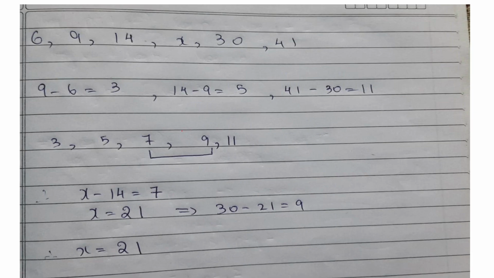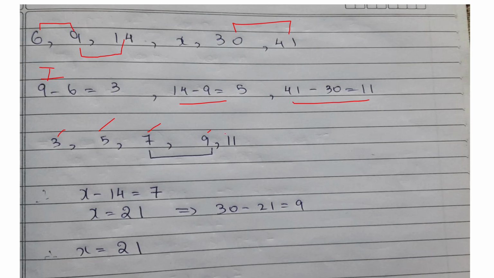So this is the solution. This is the first difference between 9 and 6, between these two numbers. This is the difference between 14 and 9, these two numbers. And this is the last difference between the two numbers 41 and 30. This is how the differences are varying. First is 3, next is 5, 7, 9 and 11.